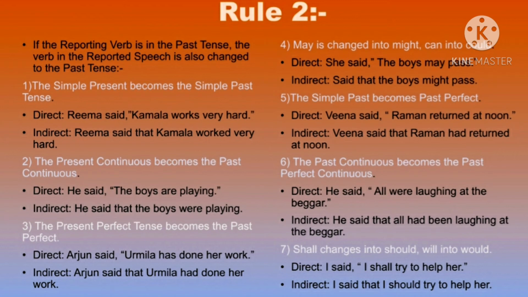It shows that if the reporting verb is given in the past tense, that is the first part after the speaker's verb, speaker that speaks, and that verb is called as reporting verb.